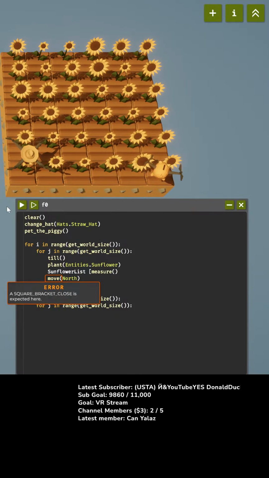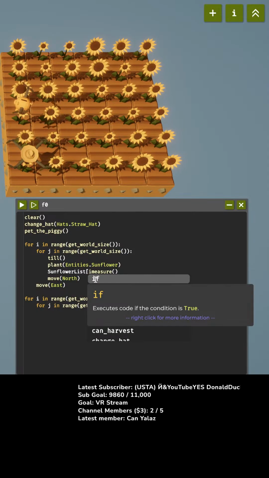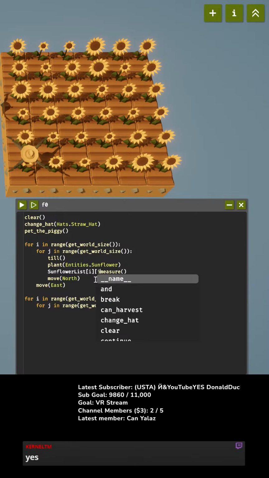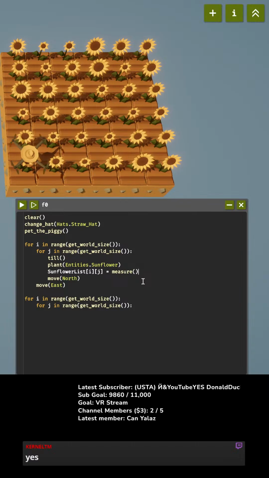Sunflower list. Here, we're just gonna do IJ. Sunflower list IJ equals measure. Ooh, here we go. Okay, we're gonna figure it out. Which is our biggest sunflower? Okay, so sunflower list IJ equals measure. And then we need our biggest size.